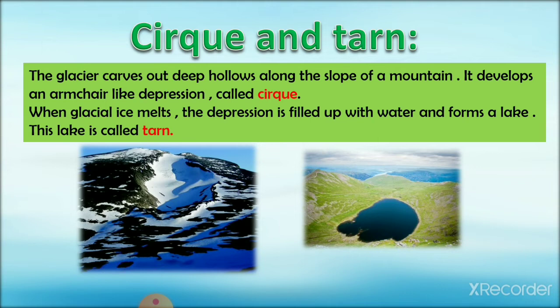When the glacier's ice melts, the depression is filled up with water and forms a lake. This lake is called a tarn. You can see it in the second figure. So in the first figure we can see the cirque, which is formed due to the movement of the glaciers and the rubbing of the rock carried with the glaciers against the mountain floor.